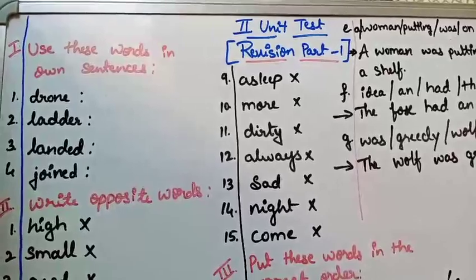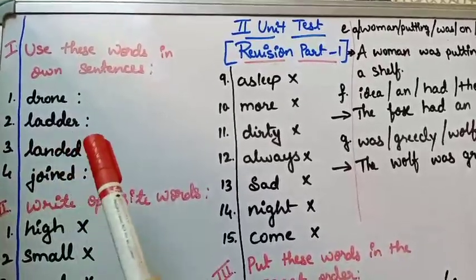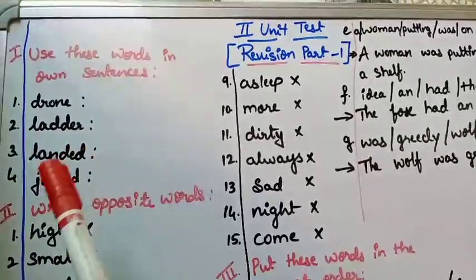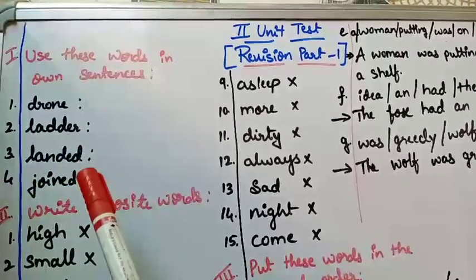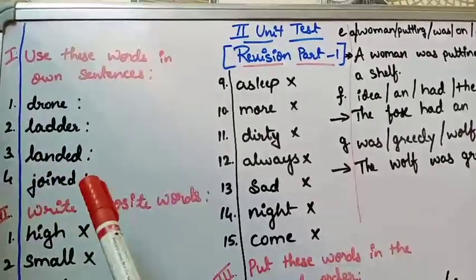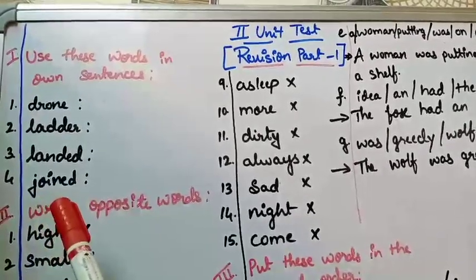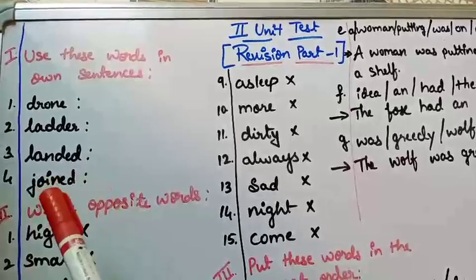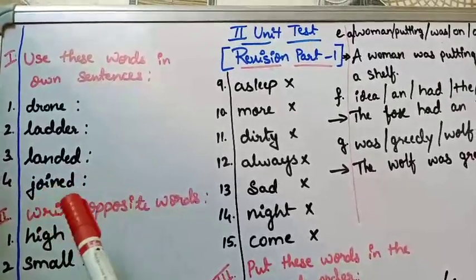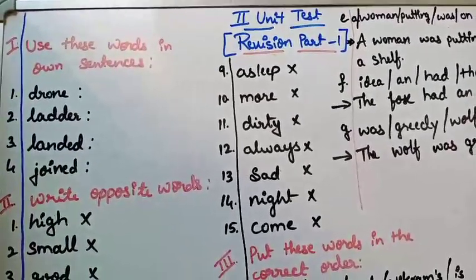The second one is ladder. The third one is landed. Next, the fourth one is joined. So these are the four words, and you have to make your own sentences.